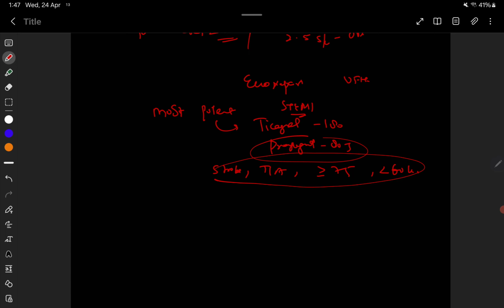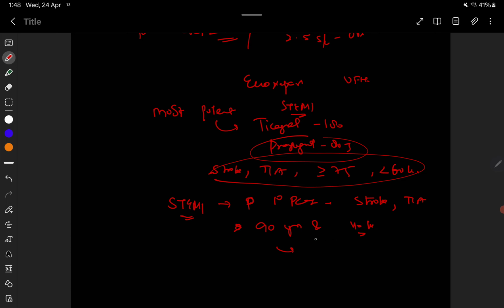So I can frame a question: a patient with ST elevation MI who has undergone primary PCI, who has a past history of stroke or TIAs, and whose age is, for example, 90 years and weight is 40 kg, wants to be put on a potent antiplatelet.